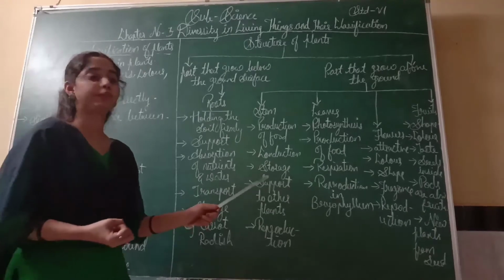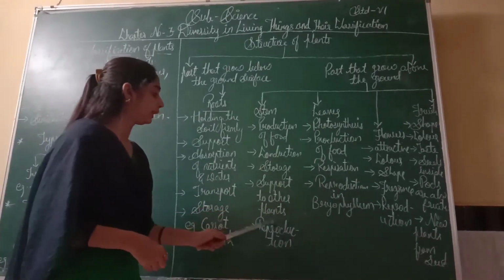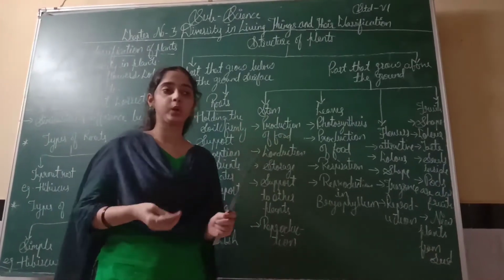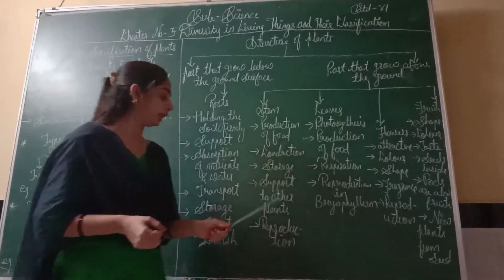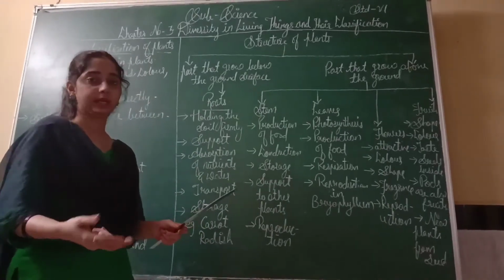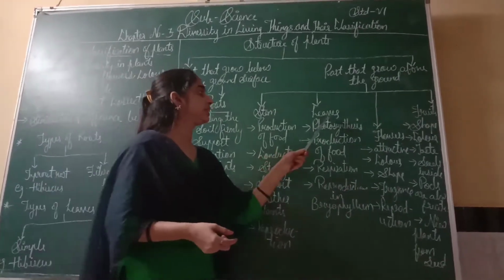They store the food. They support other plants. Stem supports other plants also. Reproduction: they produce their stem together. They produce it.